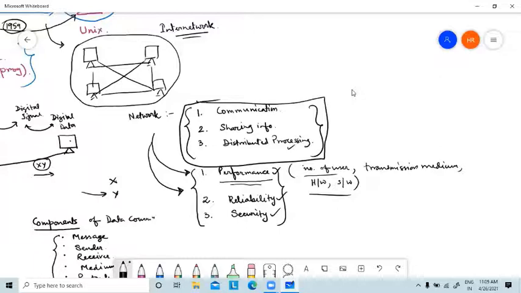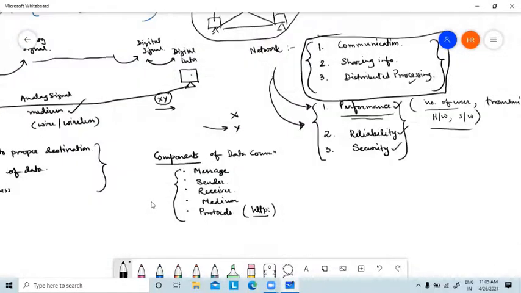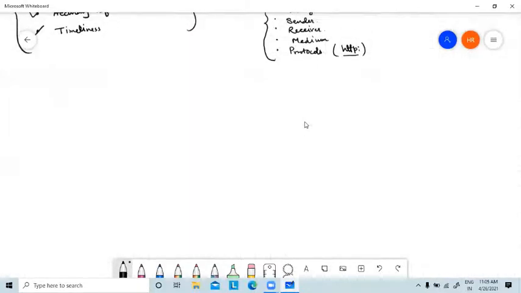Okay. And then there comes a very important topic when we are discussing data communication between two computers. So there are two devices, device A and device B. How are they communicating? That is called transmission modes.